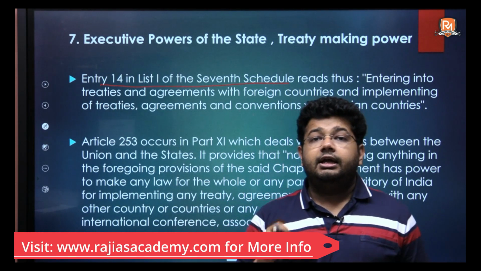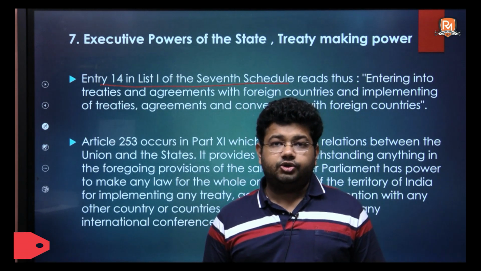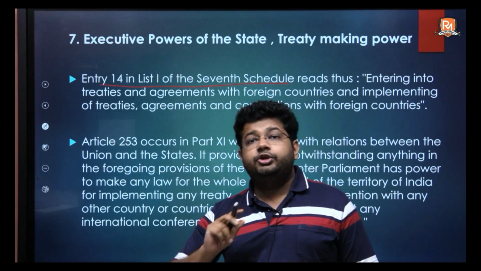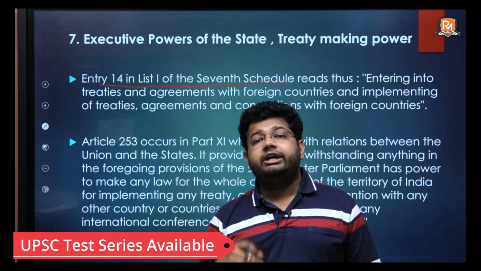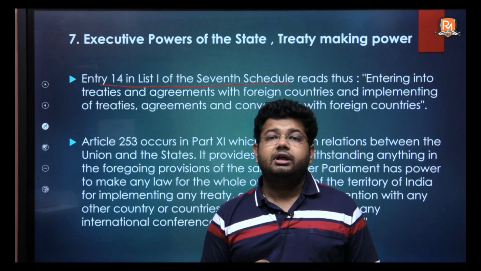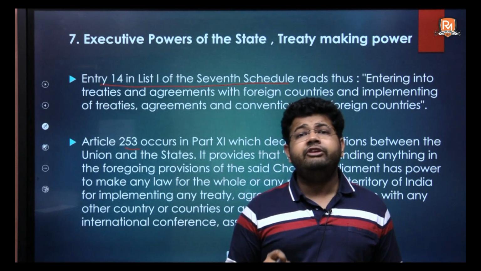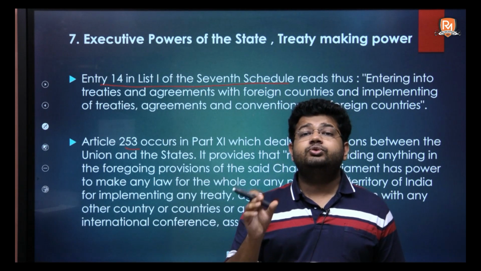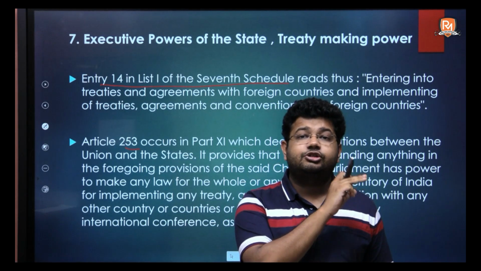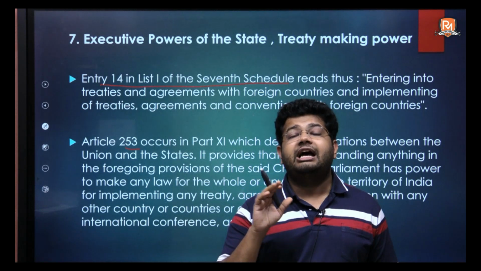So, list 1 comprises all the subjects over which the union government can make laws, and according to entry 14 of list 1, the union government can enter into treaties, agreements with foreign countries. It can be part of associations. And Article 253 says that while doing this, if the Union of India happens to encroach upon any of the jurisdiction of the state, which is given under list 2 of the 7th schedule, then the state cannot have any objection and it will have to abide by it.